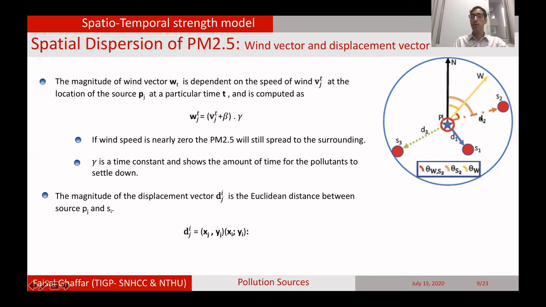Coming next to the magnitude of the displacement vector. This is actually the Euclidean distance from this pollution source to the sensor. So this is actually a displacement.